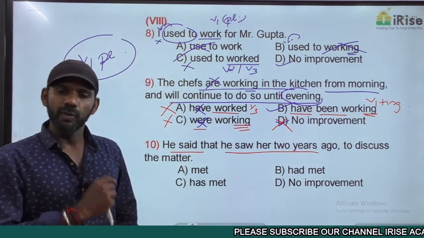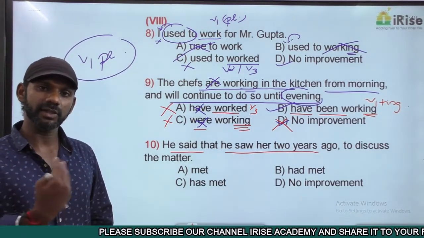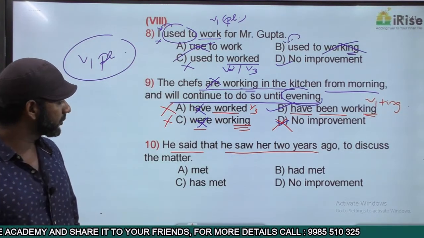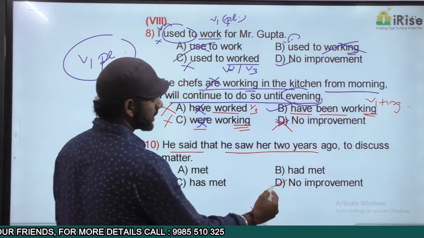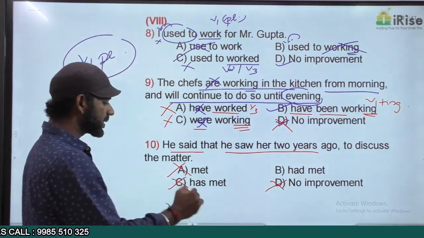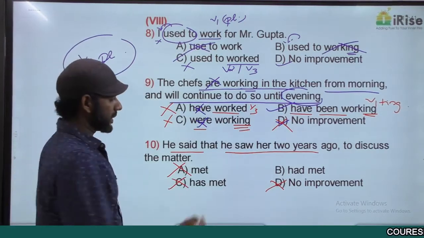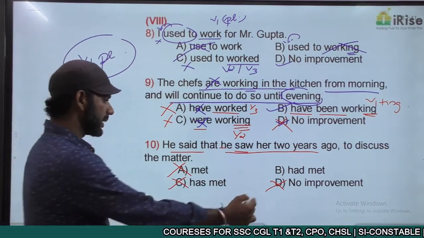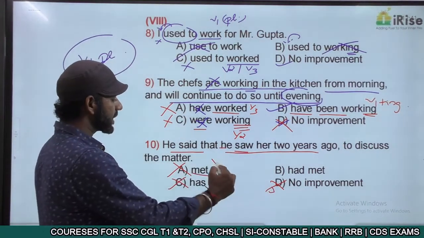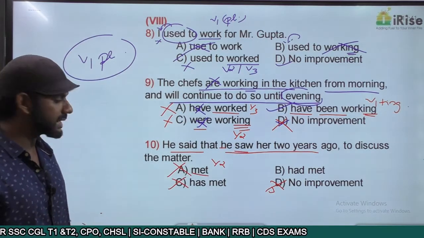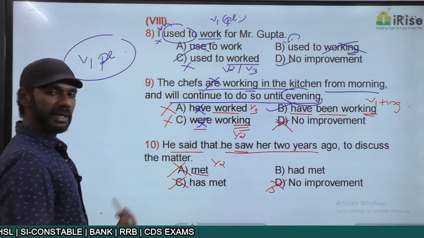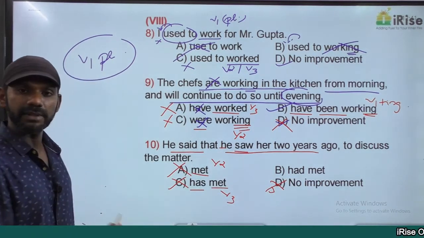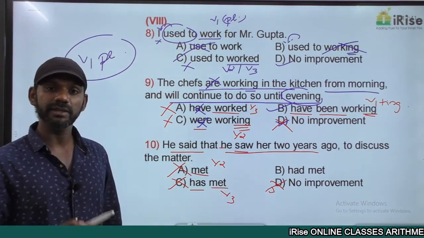Understand the meaning. Which is the action completed first? Saying that or seeing her? Seeing her is the action completed first, so that must be in the past perfect tense. Based on that, option D is eliminated, A is eliminated, C is eliminated. Come to given statement. He saw is V2, subject plus V2 is simple past tense, eliminated. He met is V2, subject plus V2 is simple past, eliminated. Come to C. He has met is has plus V3. Met is V3. There's nothing like has plus V2. Has plus V3 is present perfect.